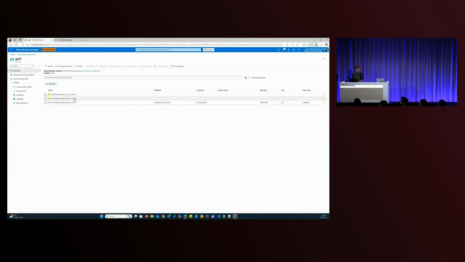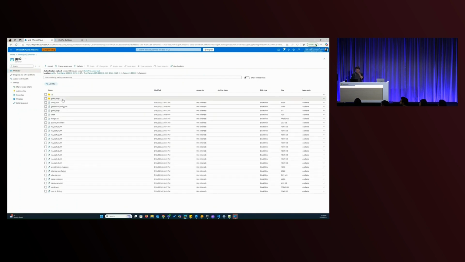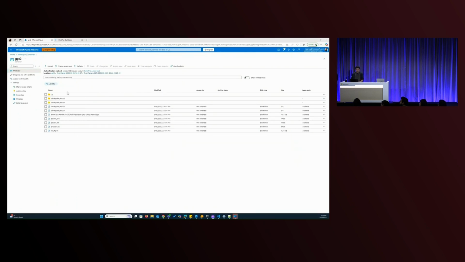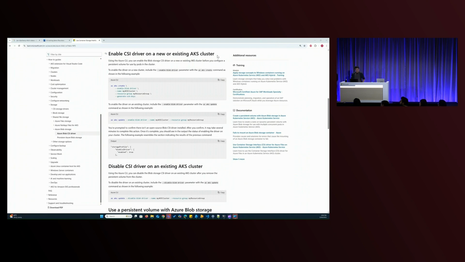Here's the storage account that is used to place the checkpoints and model files, as we mentioned. These are all produced during the tuning cycles. As we mentioned, we are using the CSI blob driver to connect and provision the PV and connect with the blob containers remotely with the BlobFuse protocol. It's already part of AKS clusters, you can just enable it.